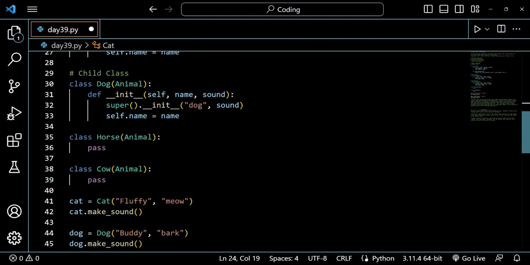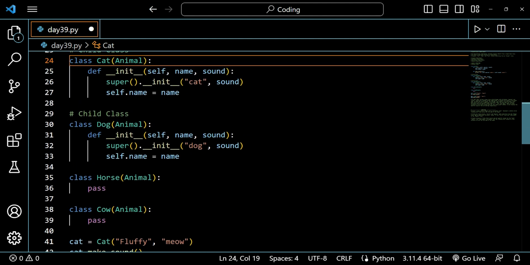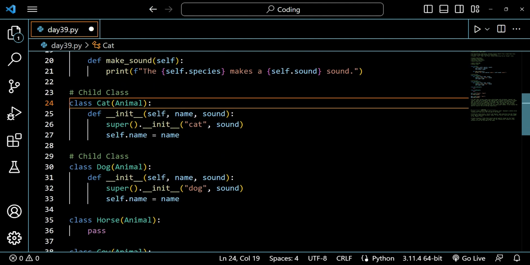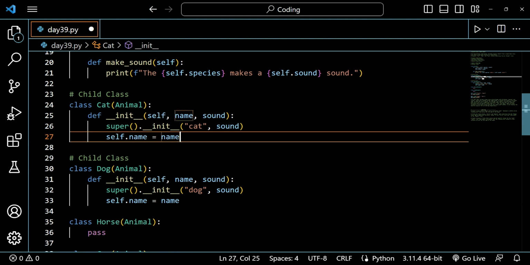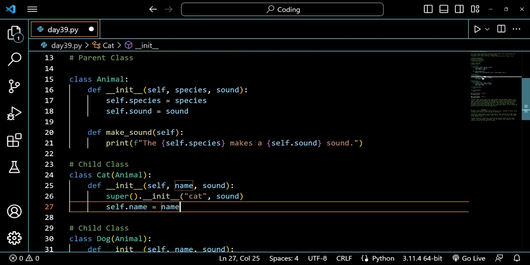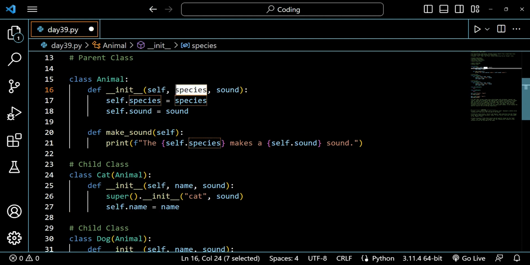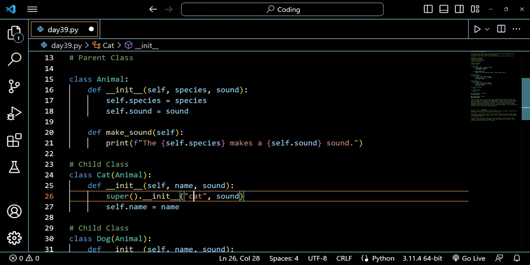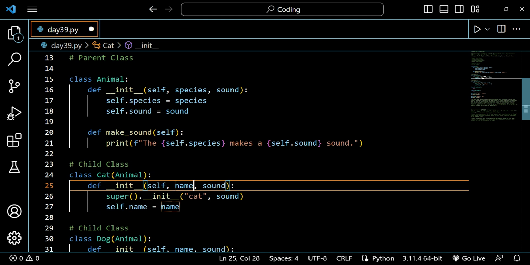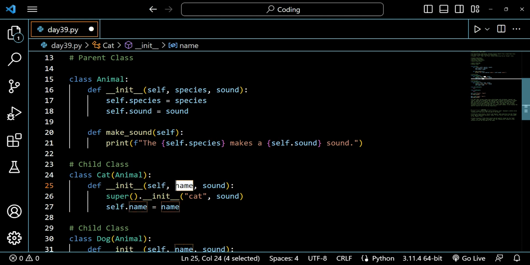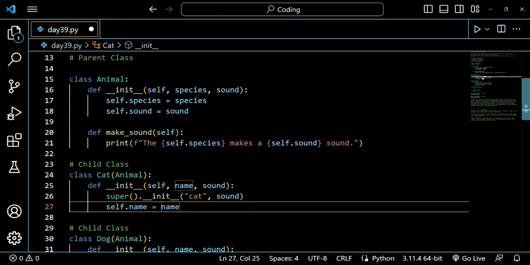As you can see, we are overriding it. What overriding means is that previously it was written as species here in our method, but now the species is not written here, a name is written here instead.